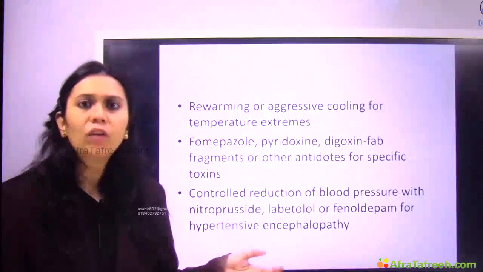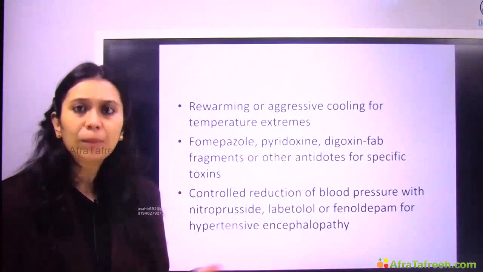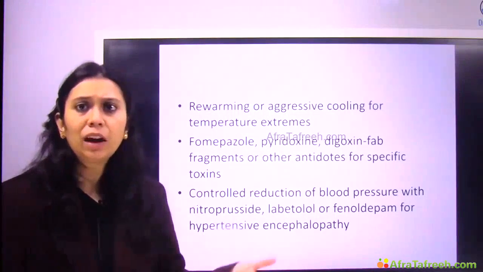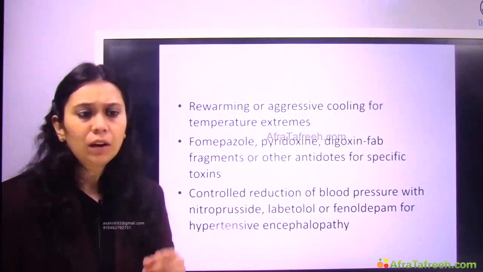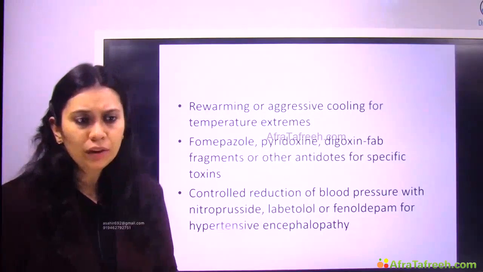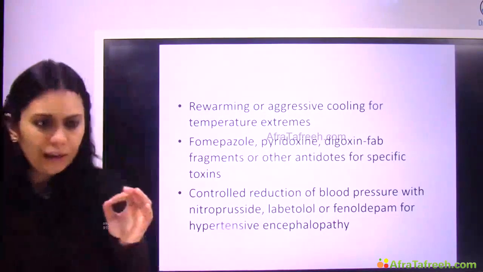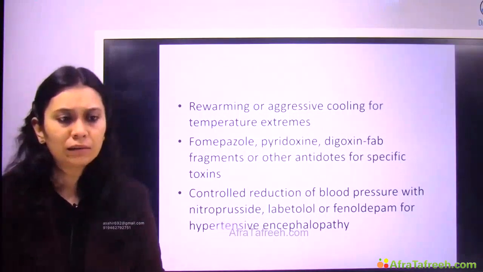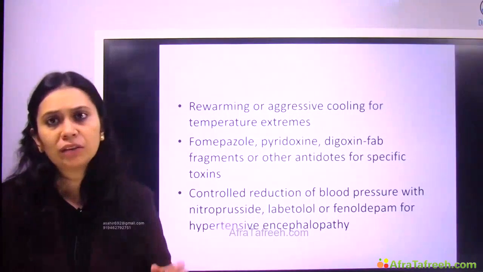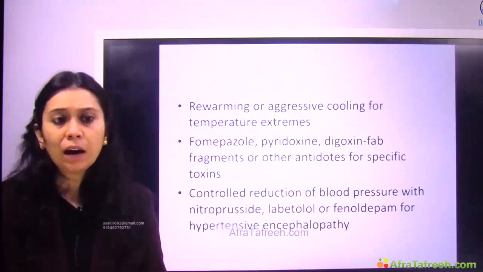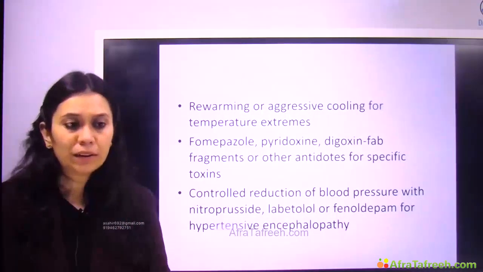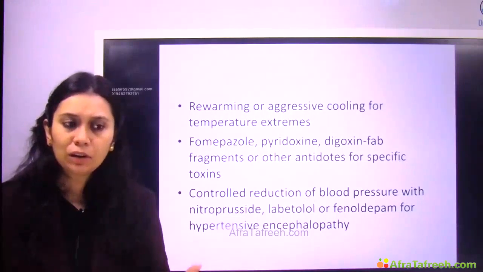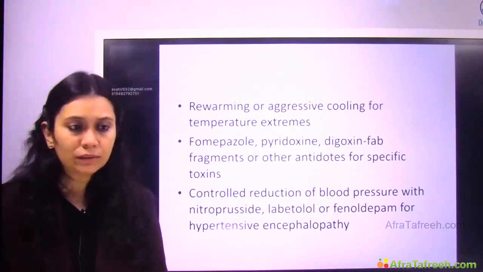So we start rewarming, or if the patient is hyperthermic, heat stroke, then if any cause I'm able to see, I start working on that cause in the emergency department. So I start rewarming, I start aggressive cooling for the temperature extremes, right? Any evident cause, any known drug I get to know, like the patient has taken benzodiazepine or digoxin toxicity, right? Anything, I will start giving the antidote for that specific toxin, right?